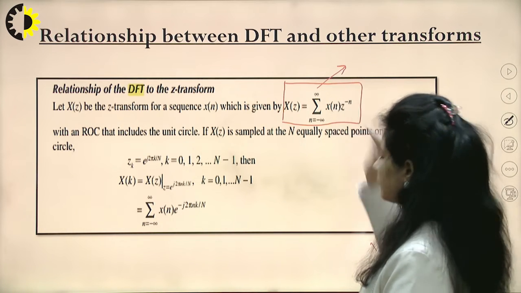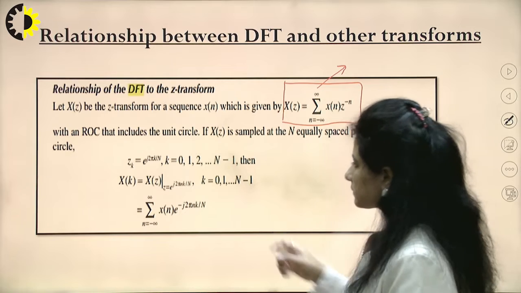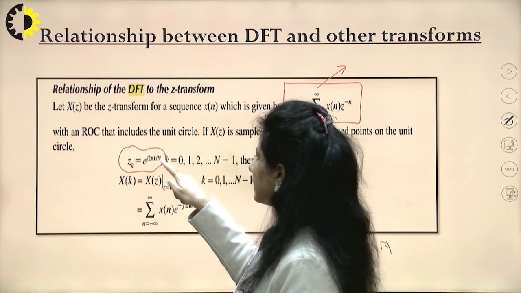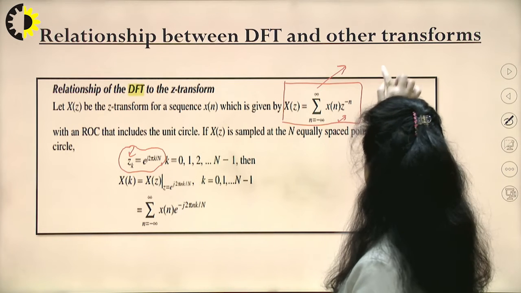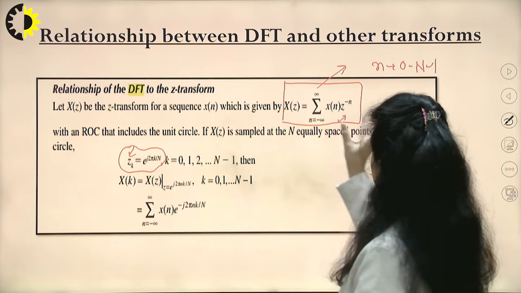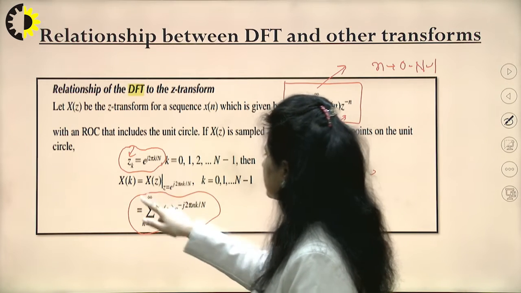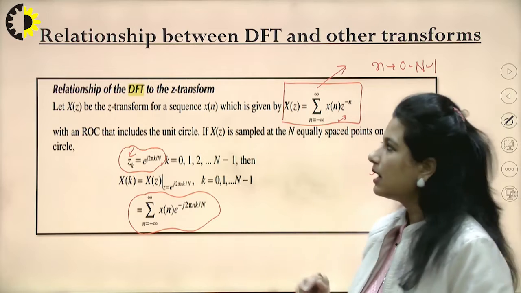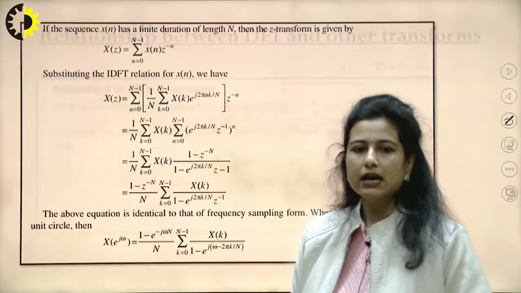Here it is from minus infinity to infinity, and I know the Fourier transform is finite from 0 to n minus 1. So, if I substitute e raised to the power j 2 pi k by n in place of this z and provide n a limit that is 0 to n minus 1, this would appear like a discrete Fourier transform. So, if I evaluate z over this value, that is e raised to the power j 2 pi k by n, these two transforms become equal. So, I was telling you there is a direct relationship between DFT and Z transform.